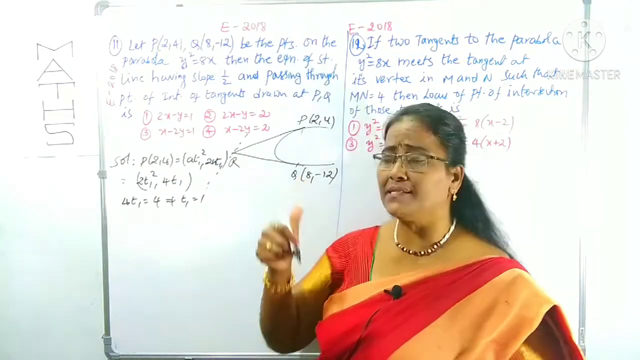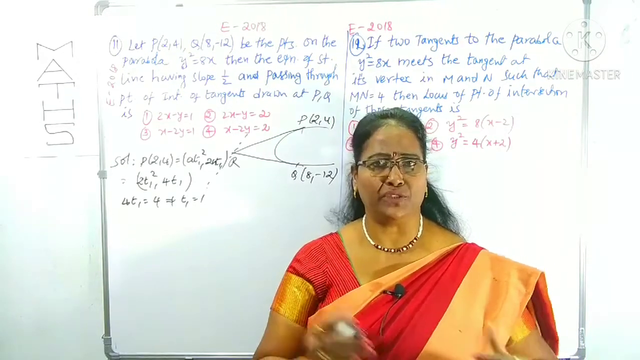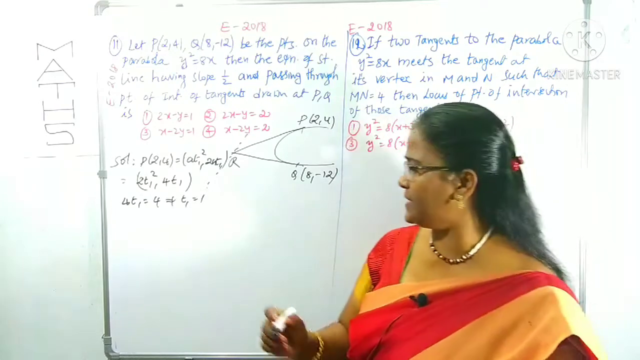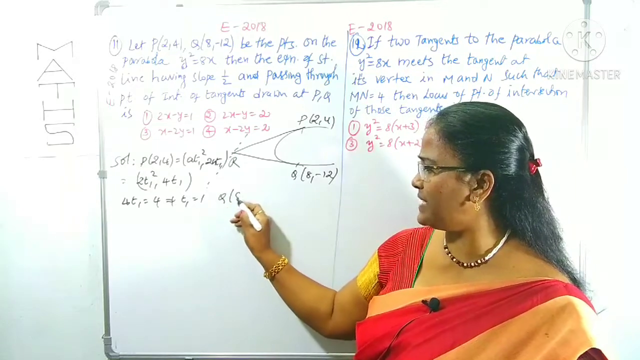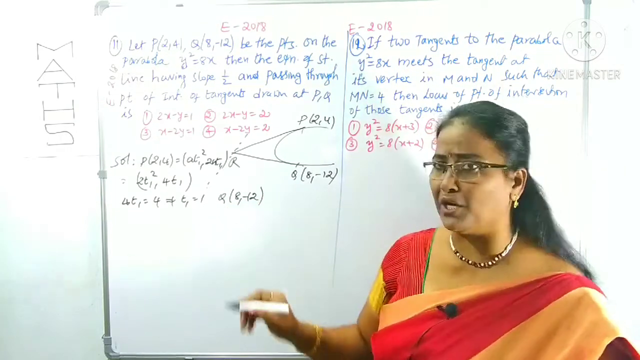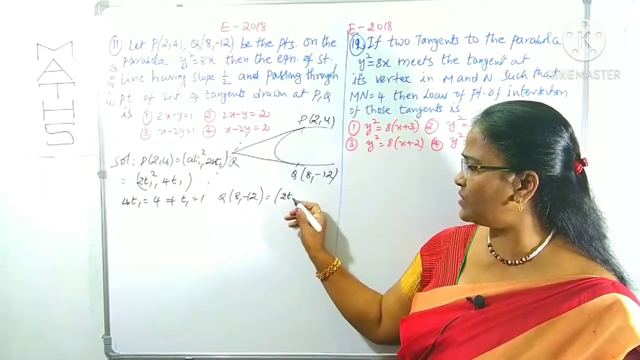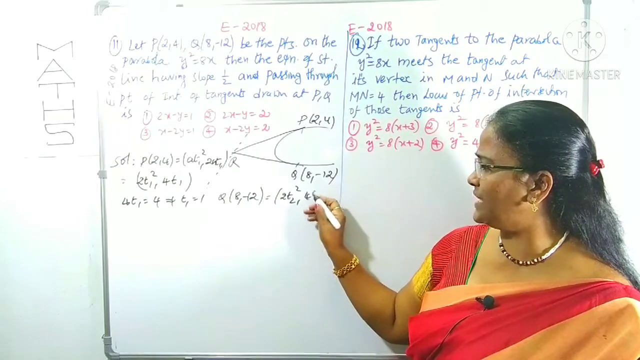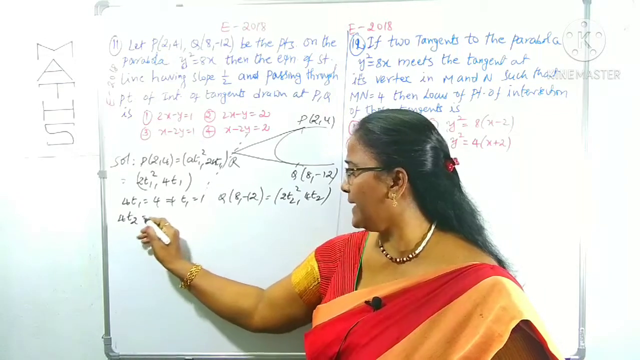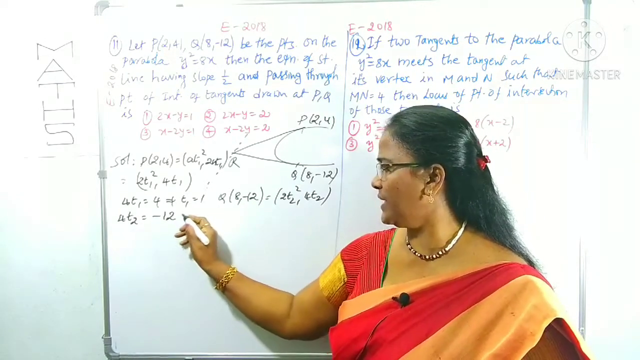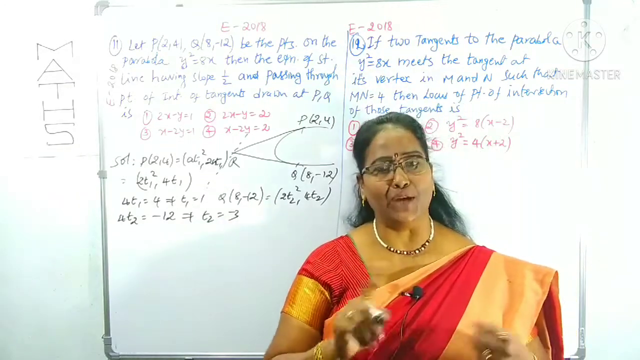In the case of a parabola, parametric coordinates play a very important role. For reasoning purposes, you can use them. Next, what is the other point? Q(8, -12), we can take as another parametric point, (a t2 square, 2a t2). a is already known to be 2, so (2 t2 square, 4 t2). We can equate 4 t2 is equal to minus 12. So what is the t2 value? Minus 3. We got the t1 and t2 values.